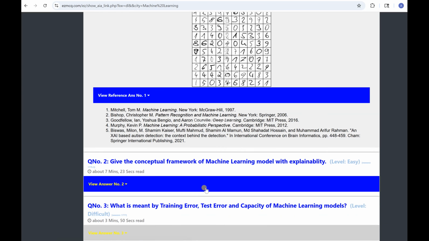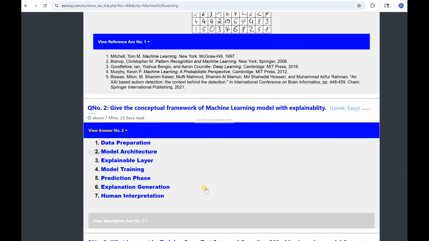Now this is the fun part. Give the conceptual framework of a machine learning model with explainability. There are quite a few things here. Remember one thing: at the heart of any of these techniques is data, right? Data driven, and you need to prepare the data. Data is ugly and has many issues. It takes a lot of effort, and the problem is that most students and people in industry are trained on databases with very nicely formatted data. Real life data has lots of issues, so you need to unlearn those things.